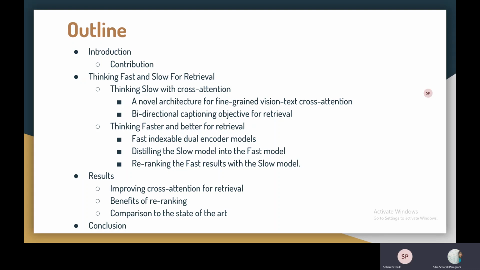Next, we'll see how the faster module works. How is it indexable? How exactly is it working and how is knowledge being distilled from the slow model? And finally, the combination of both to get the reranking module. Next, we'll see the results, how cross-attention improved the results for retrieval, what are the benefits of reranking, and some comparison with the state of the art in this particular domain. Finally, we'll be concluding the session.